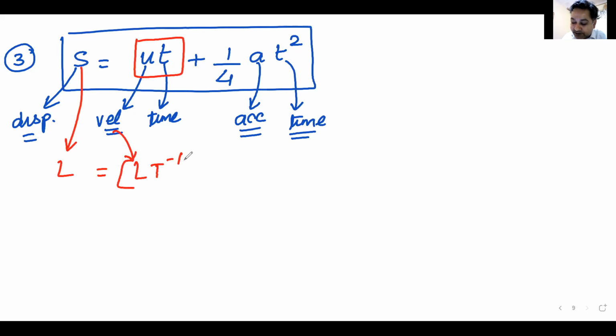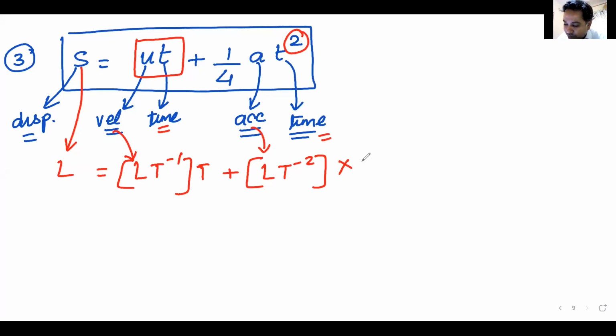This is multiplied by time, T. Plus 1 by 4 does not have any dimension, so it goes away. Acceleration is LT minus 2. Time is T, it is squared, so it will be T squared.